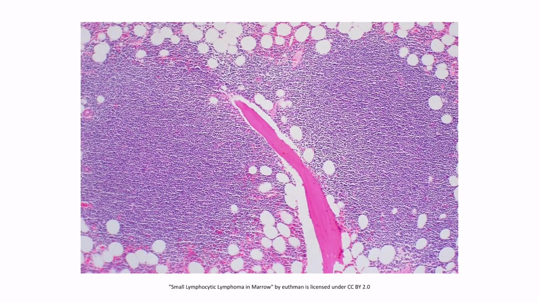Here is a histologic image of small lymphocytic lymphoma. This histology shows pseudofollicles composed of mature lymphocytes in peripheral blood. The cells are CD5 and CD23 positive.